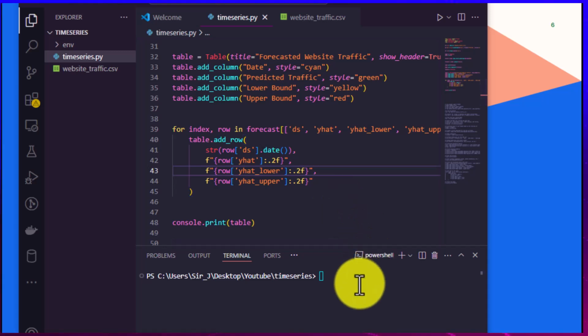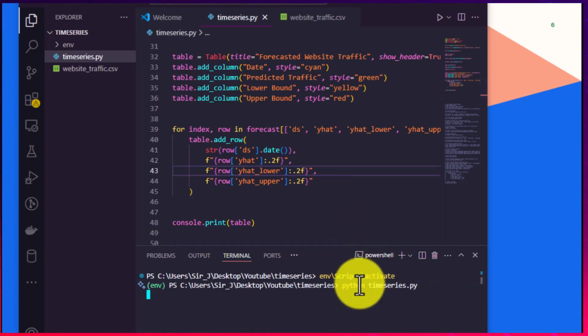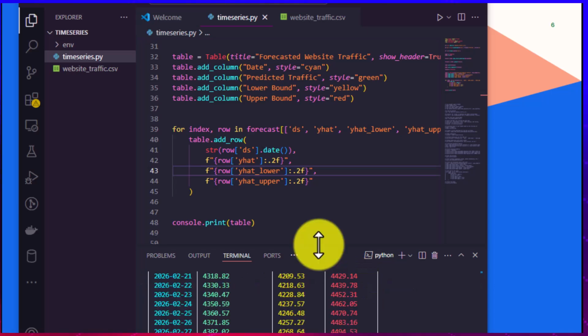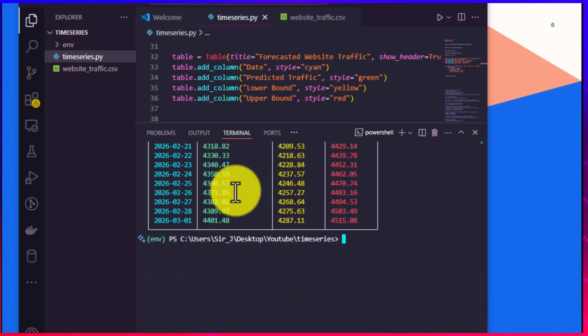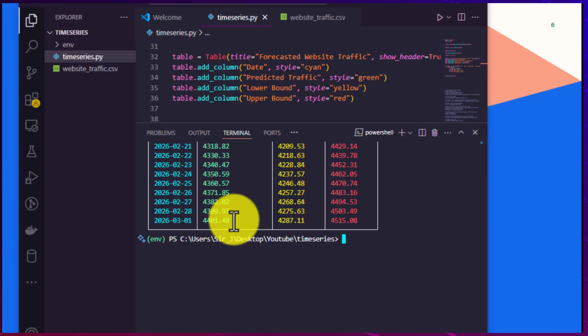If we come here, let me activate the virtual environment and run time series.py to be able to get the result now. Okay, so from here you can see the prediction that we are getting. It's giving us from 2025 to 2026. So this is March 1st 2026. So by then we should be having 4,400 traffic coming in.